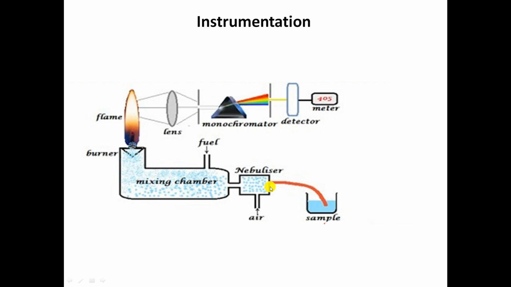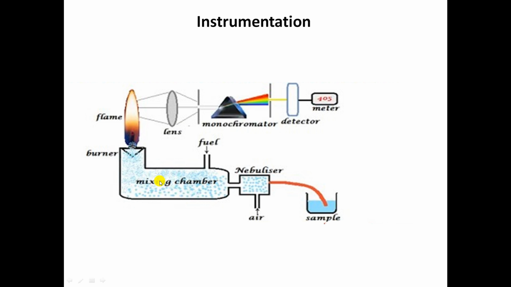When the sample is sucked into the nebulizer, it is mixed with air and a tiny mist is formed. This tiny mist then enters the mixing chamber, where fuel is mixed with the sample mist.